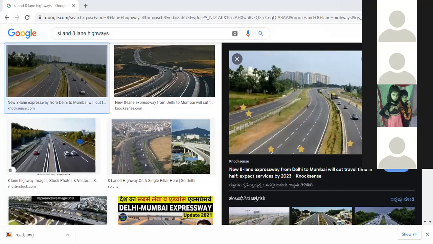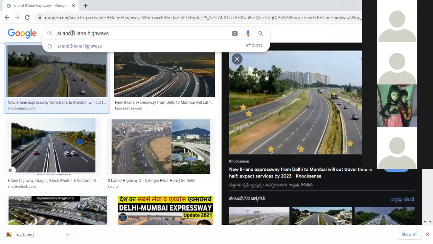Yes, ma'am, we have this in India. This is an example of the expressway from Delhi to Mumbai, right? So yes, we have this in India. Now if I have to show you a 6-lane highway, ma'am, I have seen it and traveled on it. Wow, that's good.